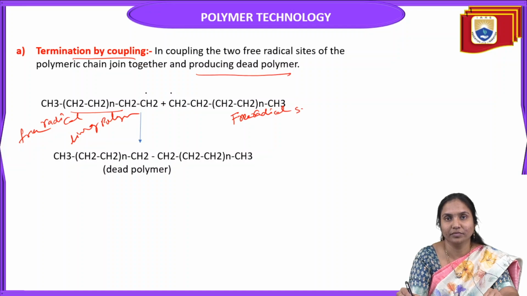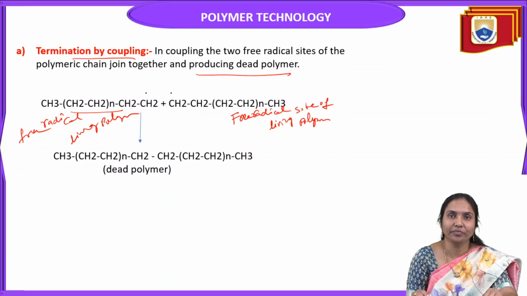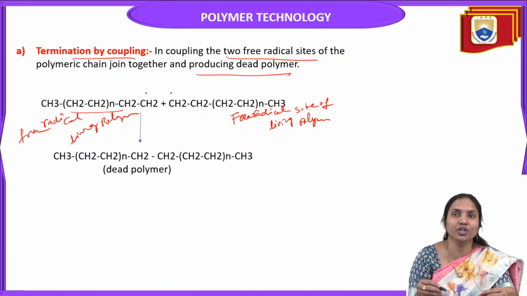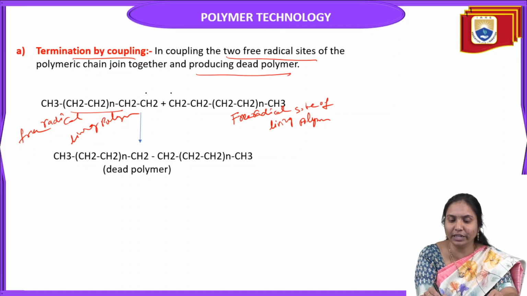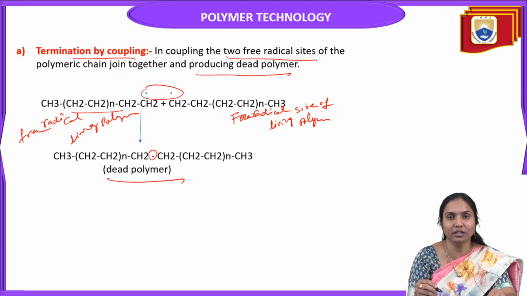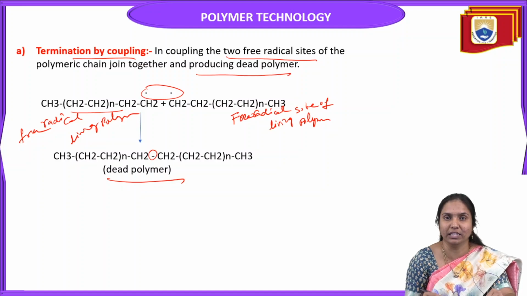In coupling, the two free radical sites of the polymeric chains join together to produce a dead polymer, which stops the reaction. The two free radicals combine and form a bond, so it is a dead polymer. This is termination by coupling in free radical addition polymerization.